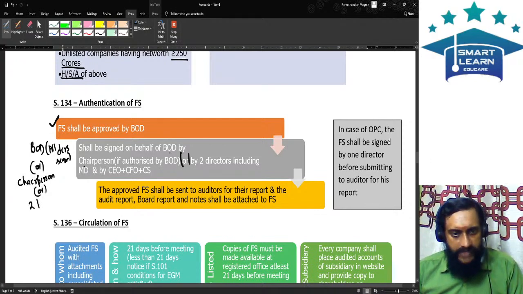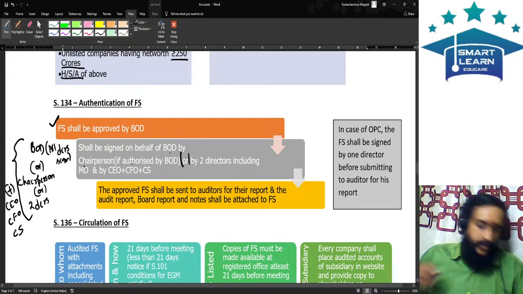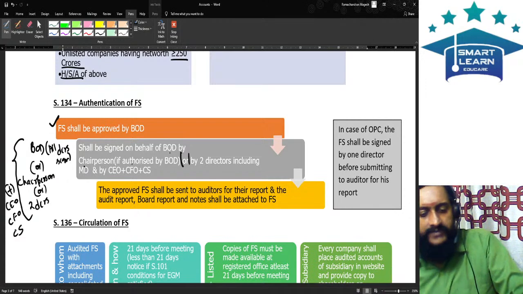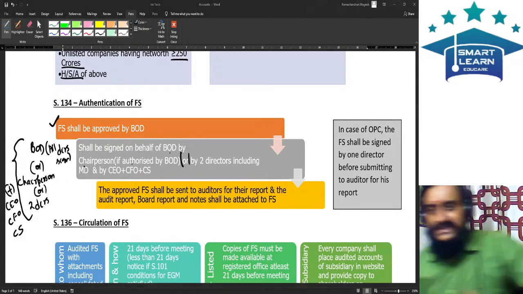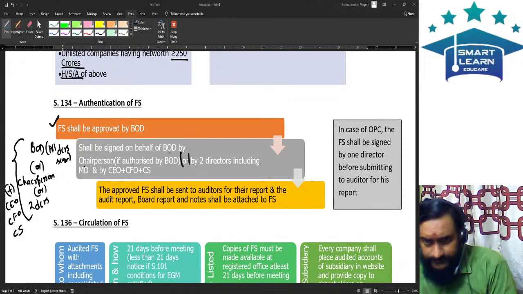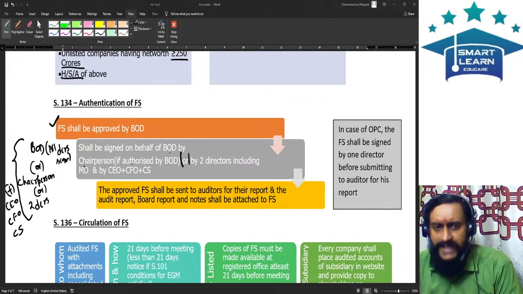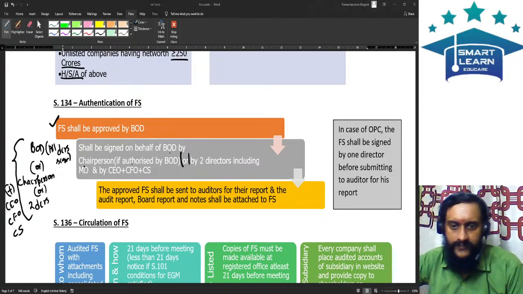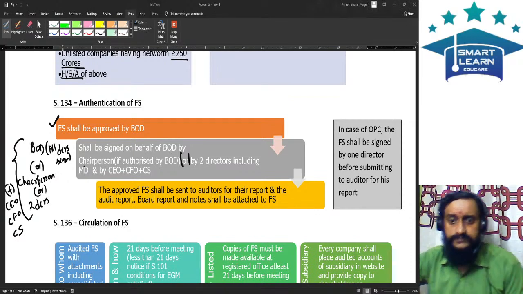Or it should be signed by two directors. Plus it should be signed by the CEO, CFO, CS. Upon every financial statement, minimum 4 signatures will be there. CEO signature will be there mandatorily. CFO signature will be there mandatorily. CS signature will be there mandatorily. Plus, it should be signed by the chairperson of the board.